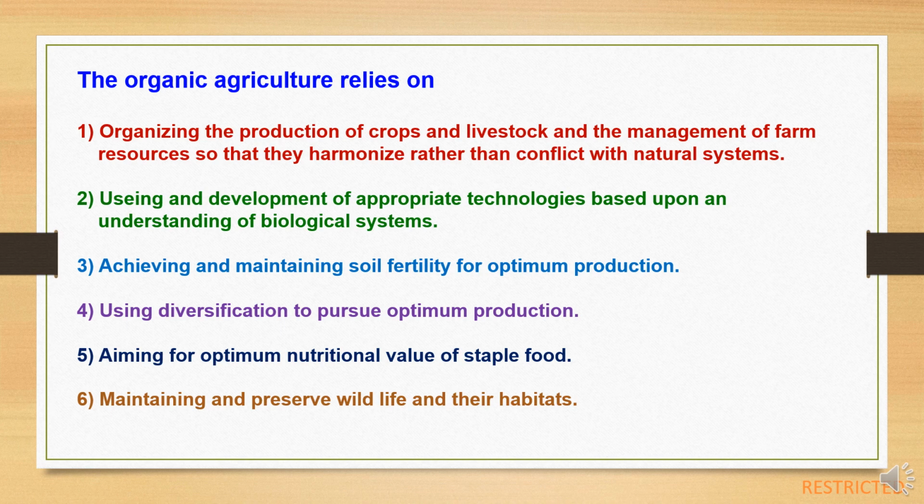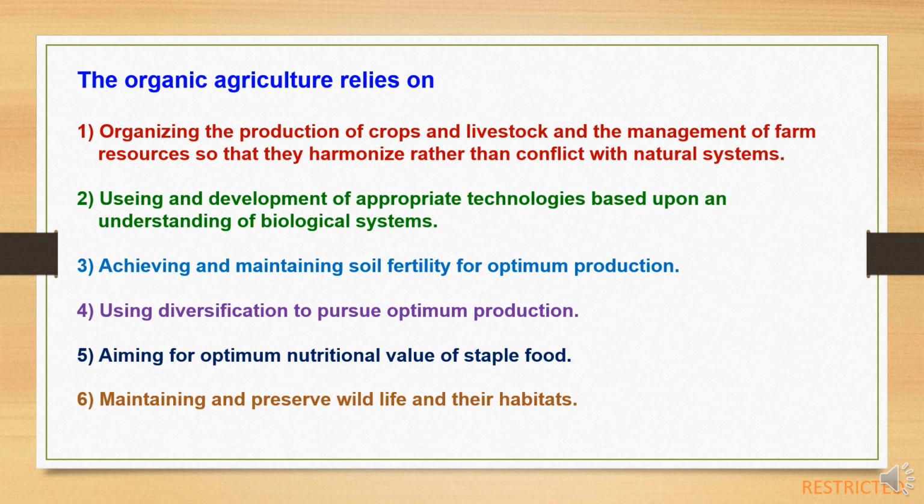Organic agriculture relies on organizing the production of crops and livestock and the management of farm resources so that they harmonize rather than conflict with natural resources or natural systems. Second, using and developing appropriate technologies based on understanding of biological systems.